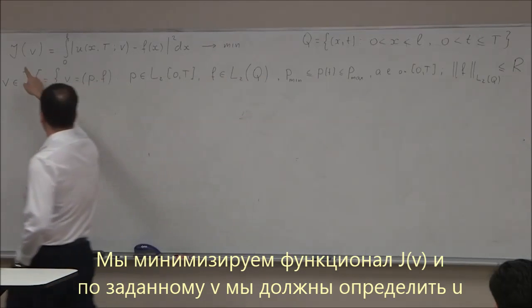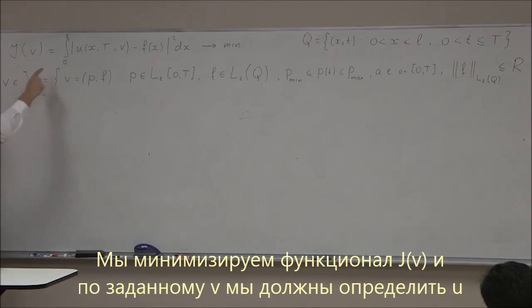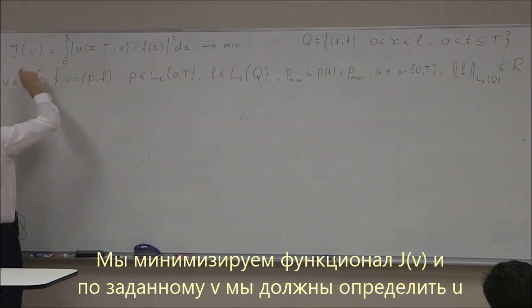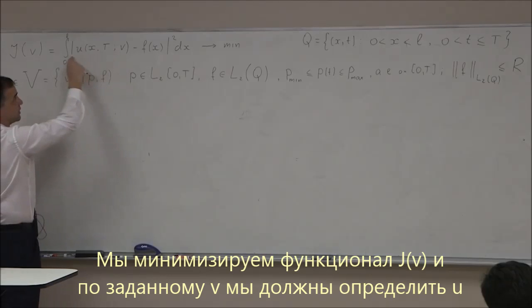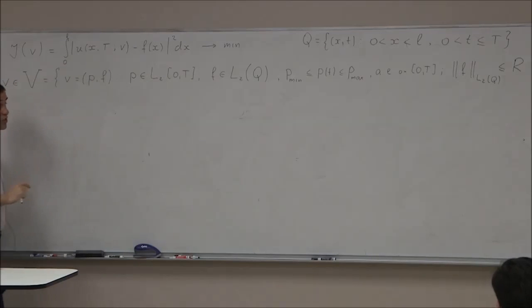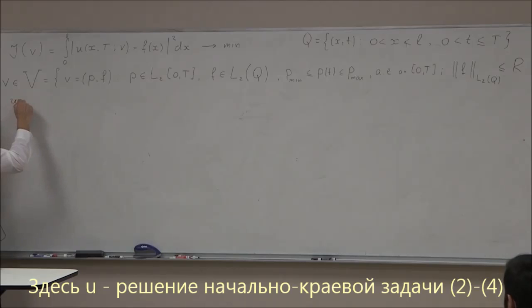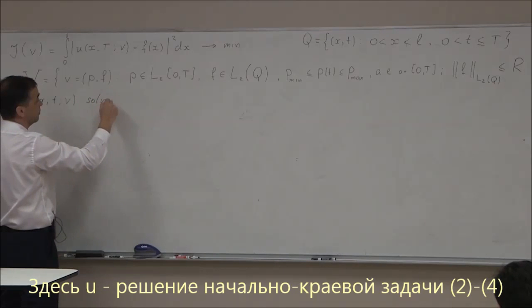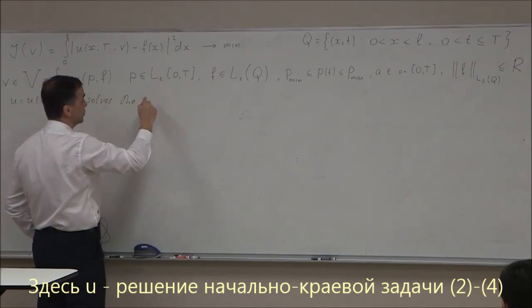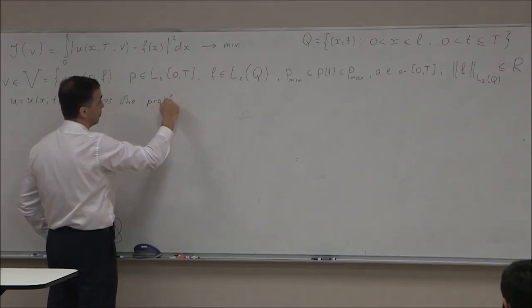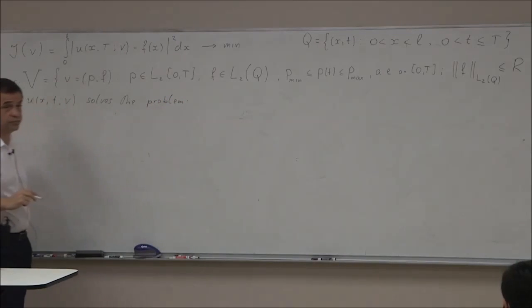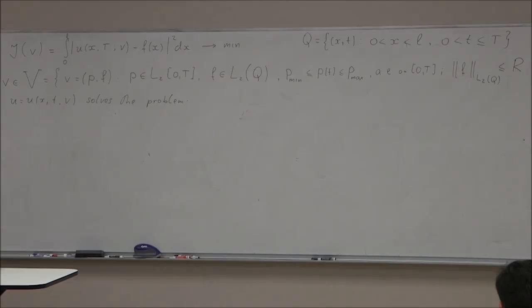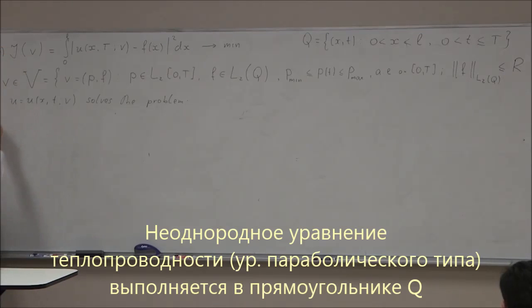Now when I minimize this functional J over v, what is u? Given a v from the set V, I have to find this function u and then calculate this integral. Here u(x, t; v) solves the following problem, a first initial boundary value problem for a PDE.